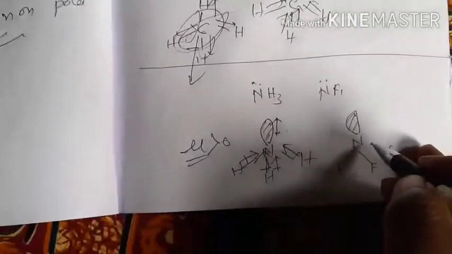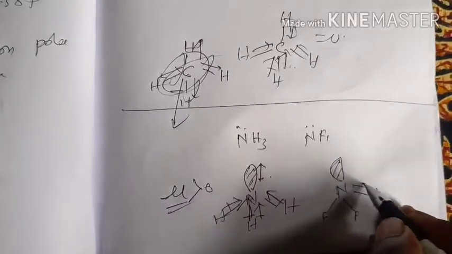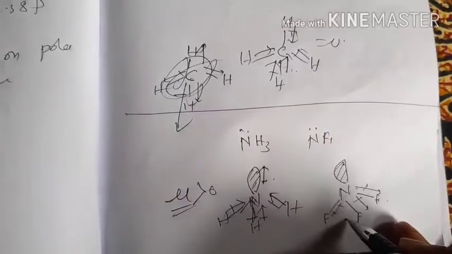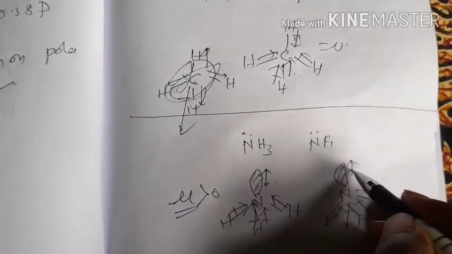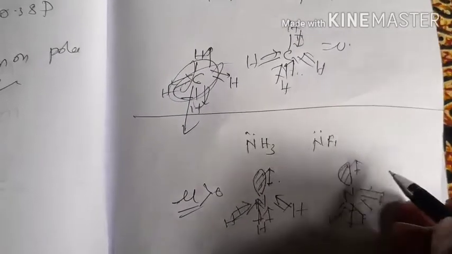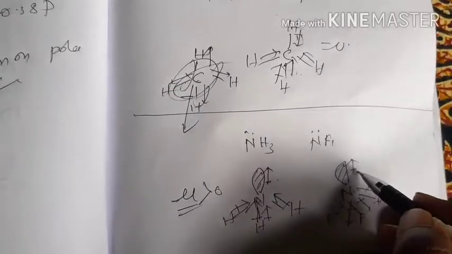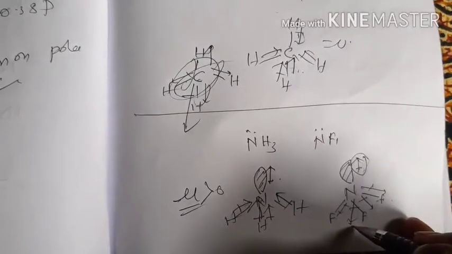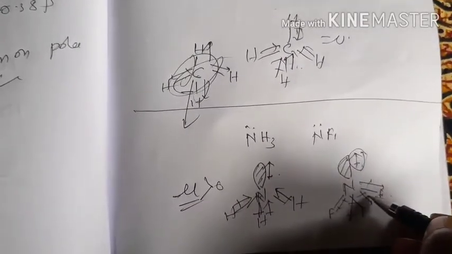But in case of NF3, what will happen? The fluorine is more electronegative than nitrogen. As fluorine is more electronegative than nitrogen, the 3 NF bond dipoles will act downwards and the resultant will act upwards. But the lone pair moment, which acts in the opposite direction to the bond dipoles of the NF, will cancel out some of the dipole moment, but it cannot be zero.